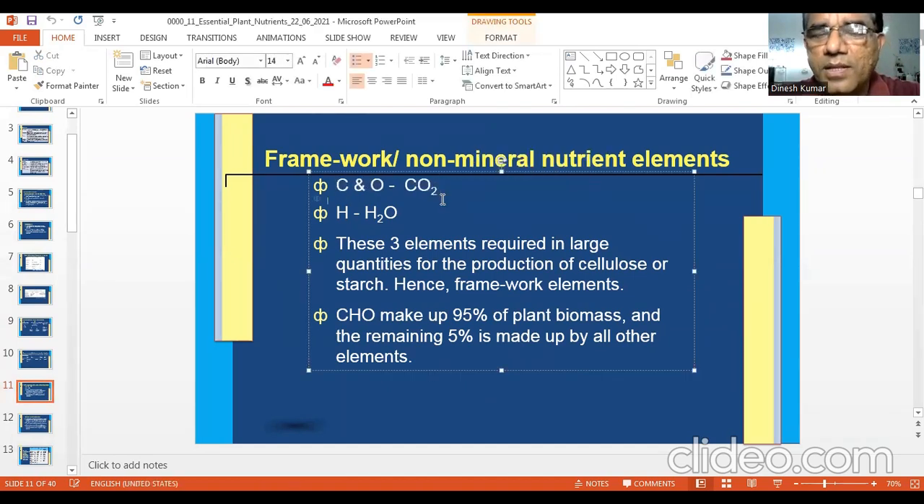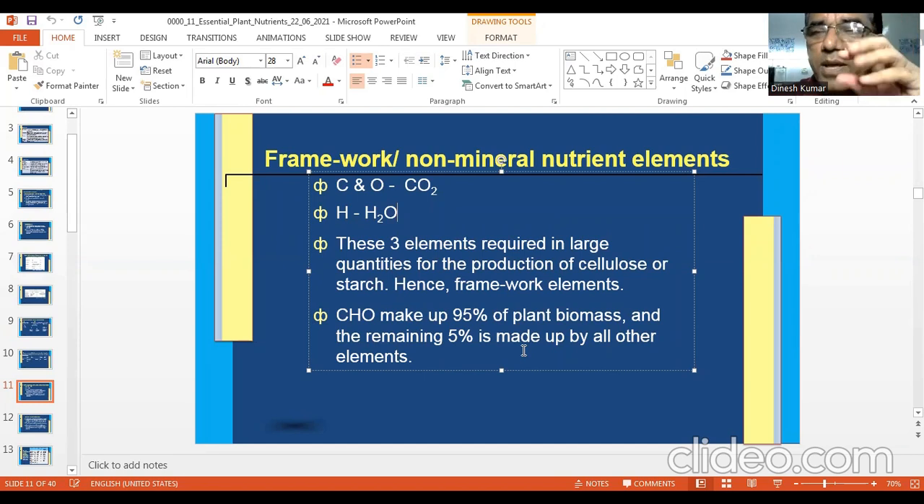They can come from carbon dioxide. Hydrogen comes from water. Oxygen is also there in the water. And these 3 elements are required in large quantities for production of cellulose, starch. All these organic molecules and compounds are made up of carbon, hydrogen, oxygen. Your carbohydrates, your fats, your lipids all need carbon, hydrogen, and oxygen. So carbon, hydrogen, oxygen make up 95% of the plant biomass, and the remaining makes up only 5%, which is your ash or your minerals.